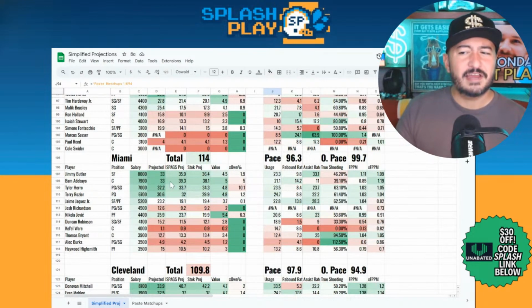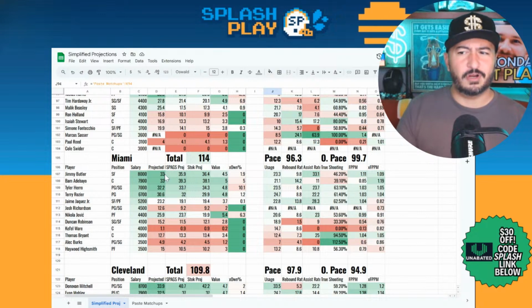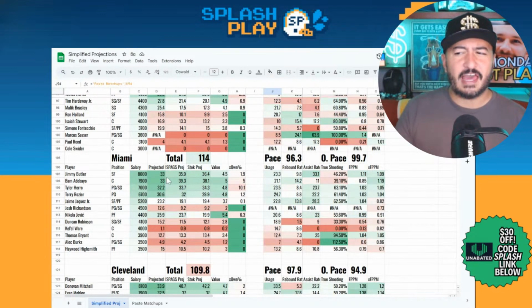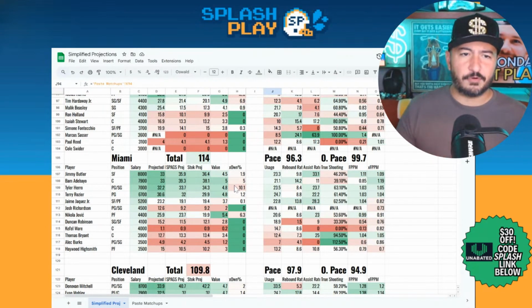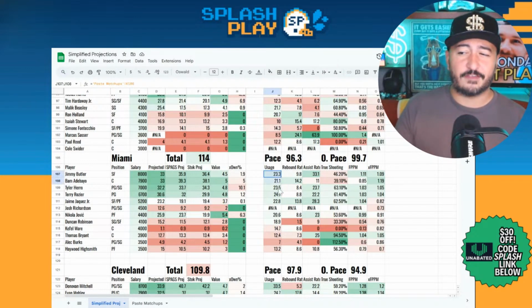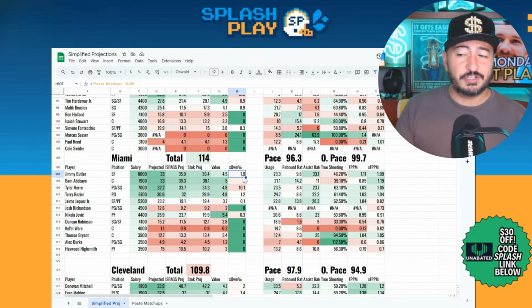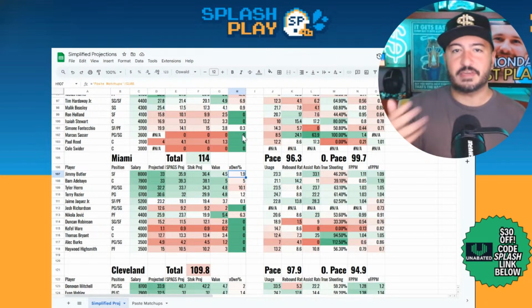Miami side, not a lot to love here. I think the game could be competitive, so a tournament shot on Jimmy Butler would not be the craziest thing to me at that price tag, but his usage is down enough in a lineup where you have Herro, you have Terry Rozier, you obviously have Bam Adebayo as well. You can see all these guys splitting usage pretty evenly overall. There's nobody here you want to really trust tonight, but for a tournament play, Jimmy Butler being under 2%, I kind of see the upside for him, but I feel like that's mostly me looking at historical Jimmy Butler.